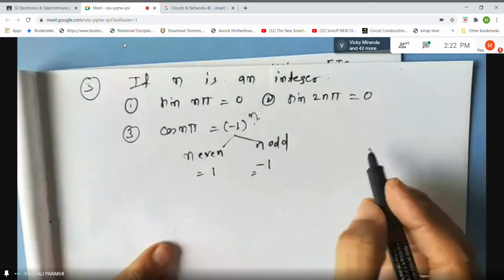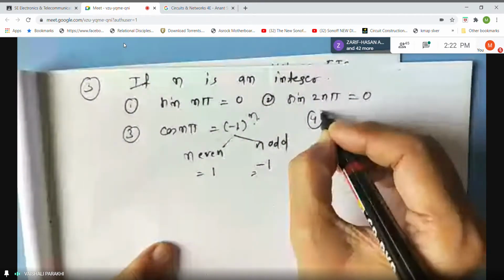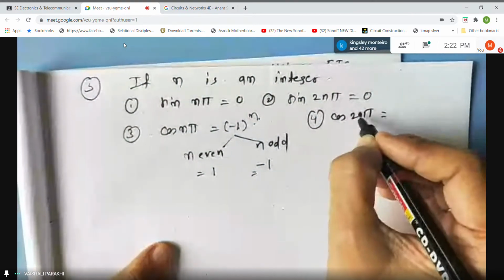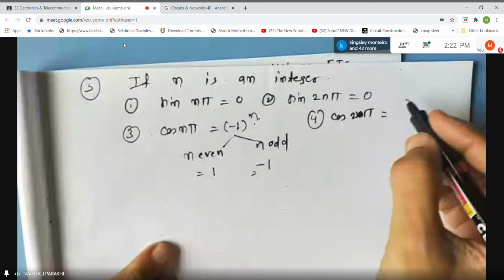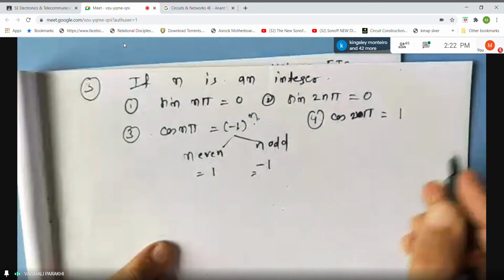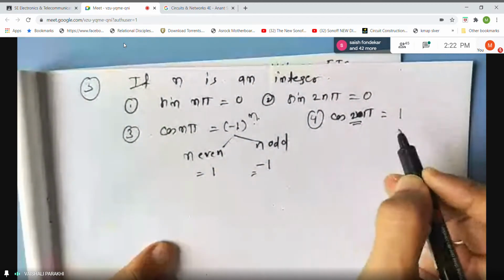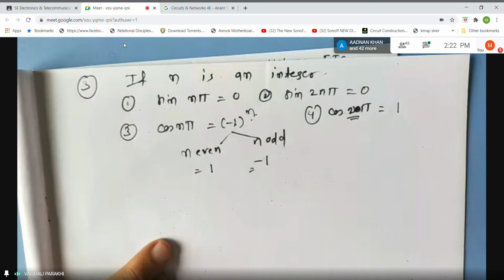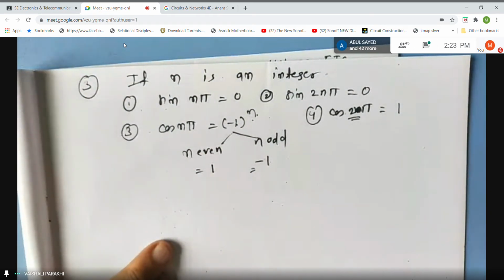Okay. So connected to this, what will be cos of 2n pi? What will be value of cos of 2n pi? It will be 1, right? Because 2n means even number. If you multiply any number by 2, it becomes even, right? So -1 raised to 2n will be +1. So directly you can remember this. Cos of 2n pi is 1. Okay, no need to check whether n is even or odd because it is 2n pi.